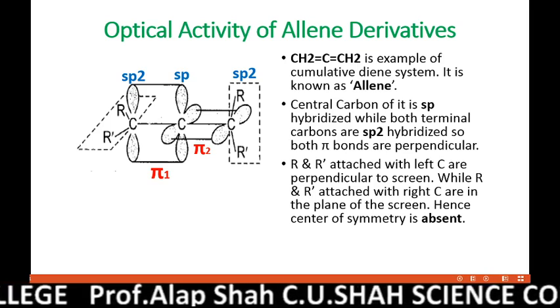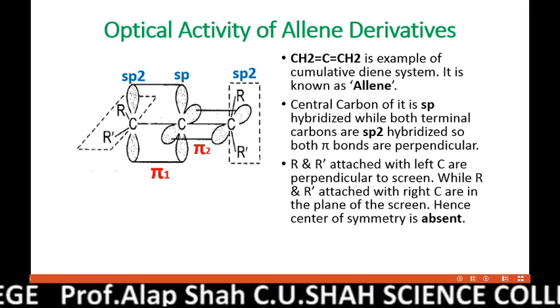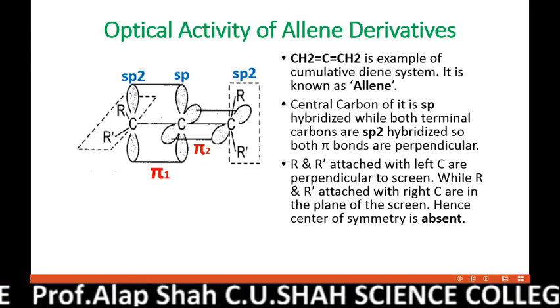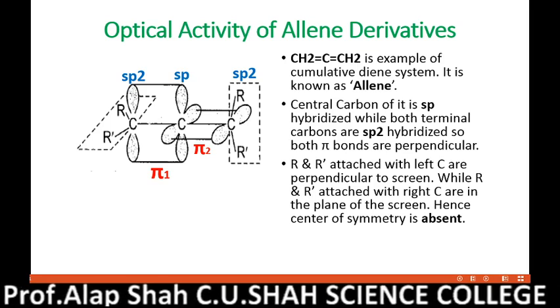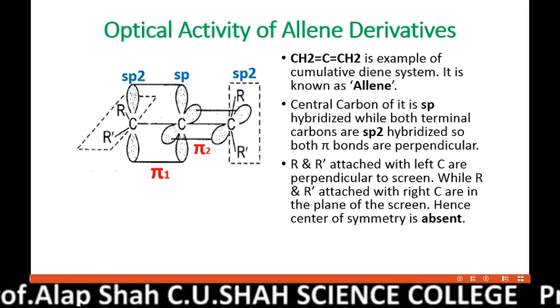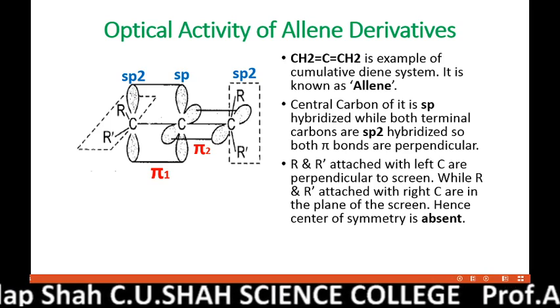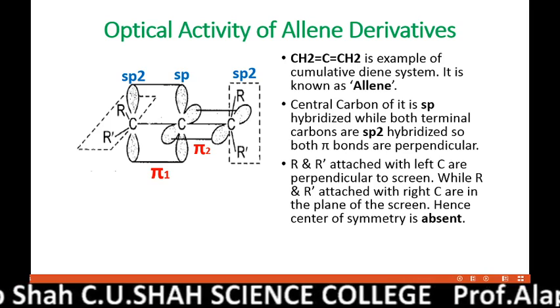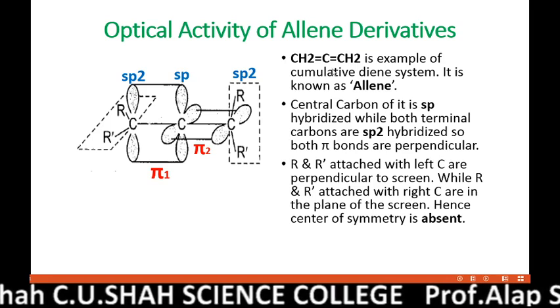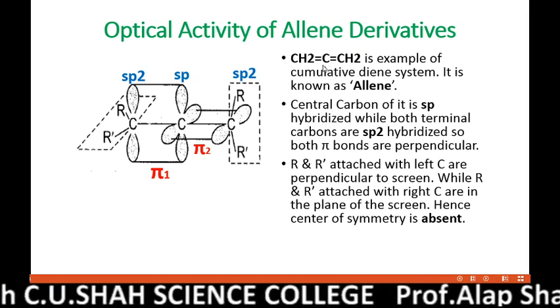And if double bonds are separated by at least 3 or more carbons, then such a diene system is called an isolated diene system. So CH2=C=CH2. This compound is known as allene.